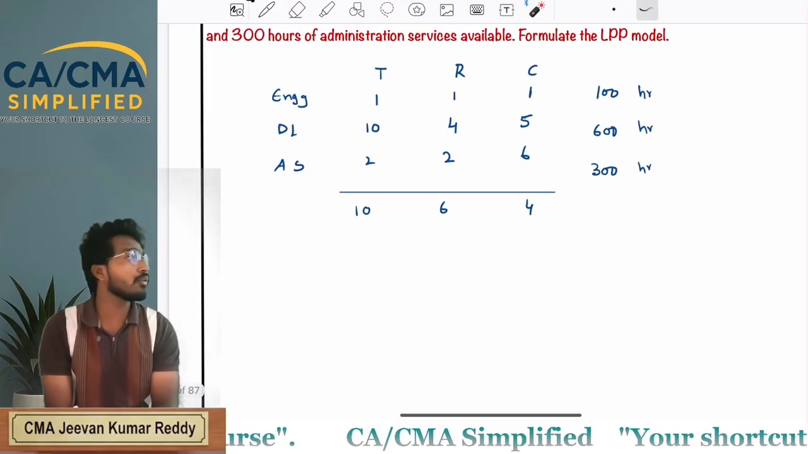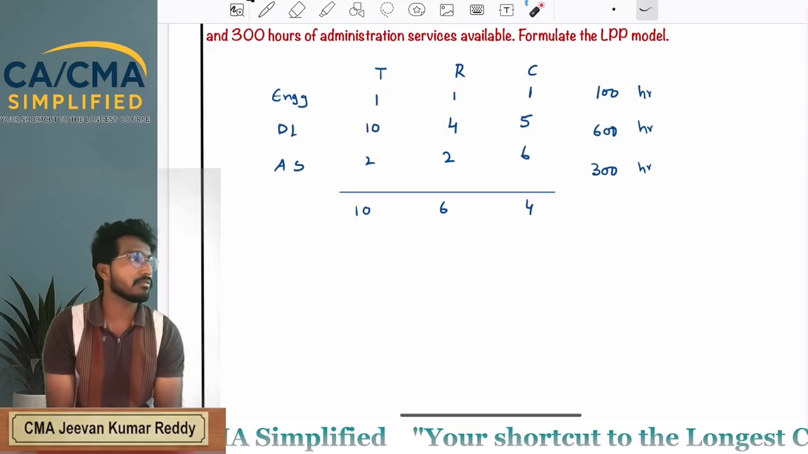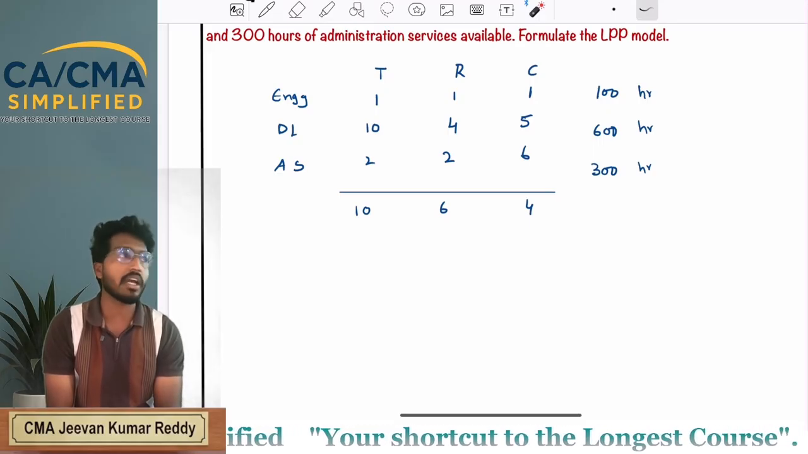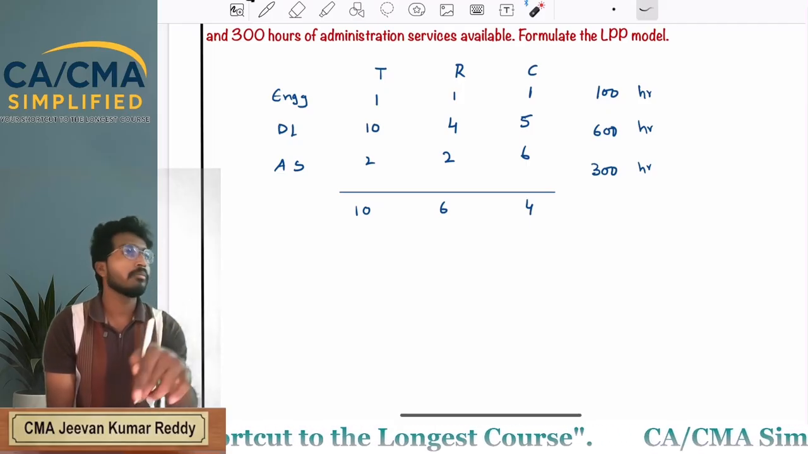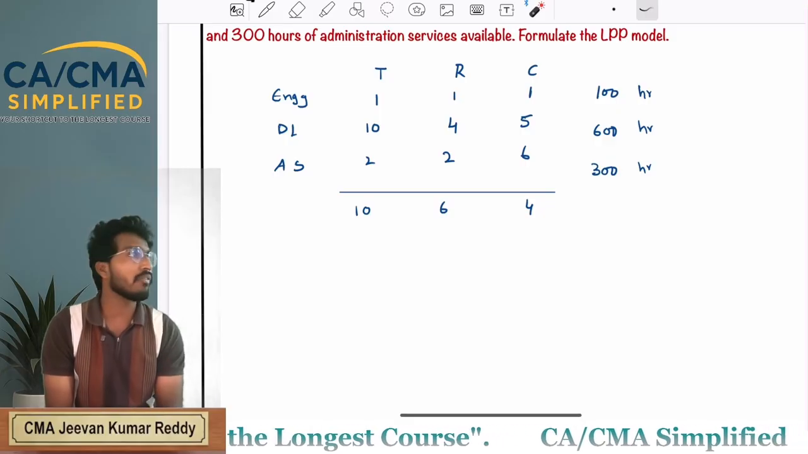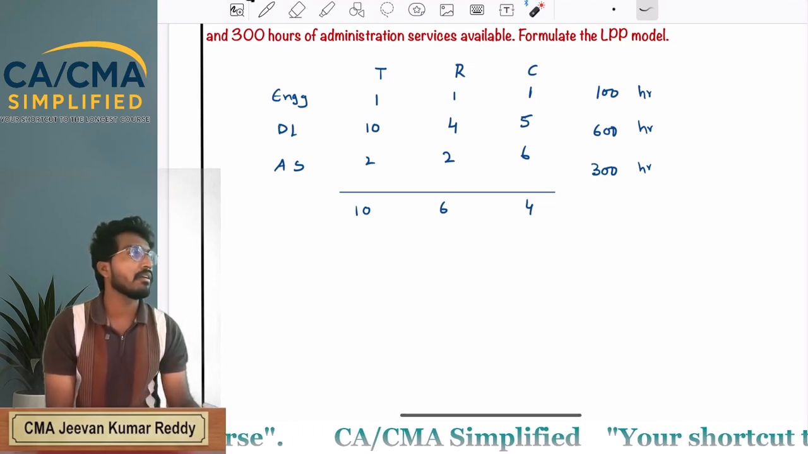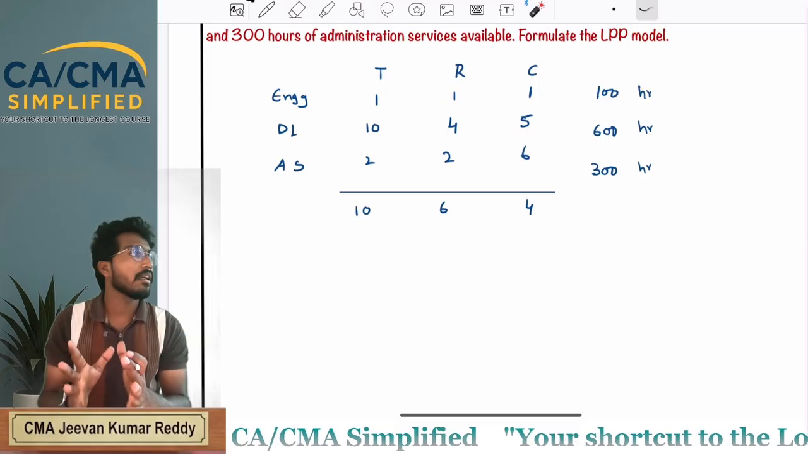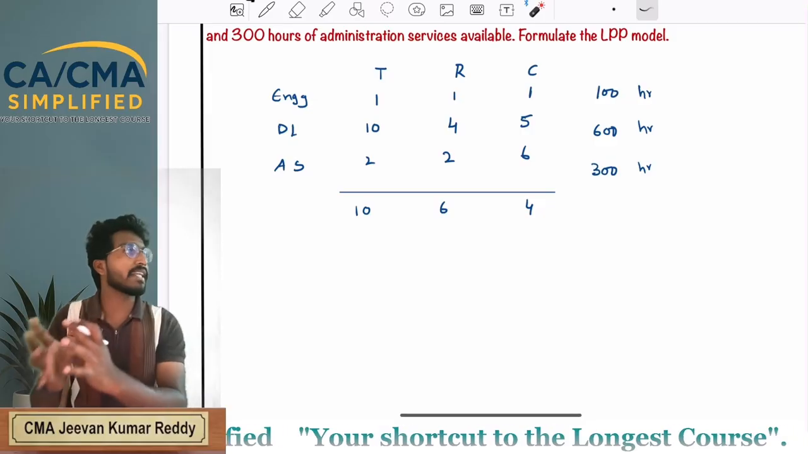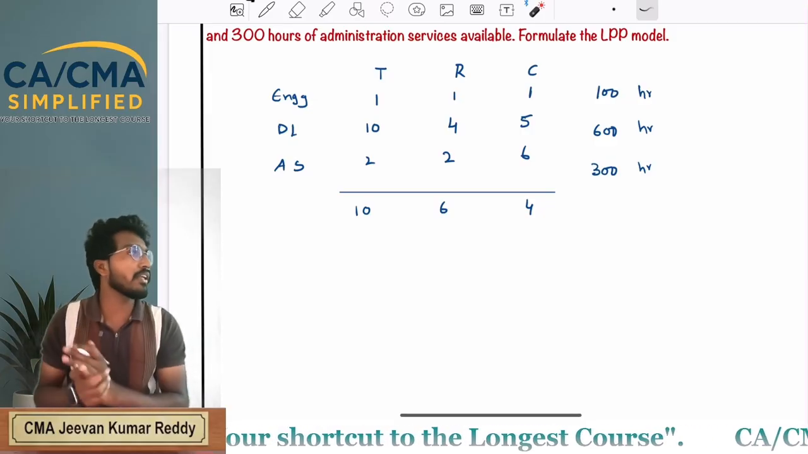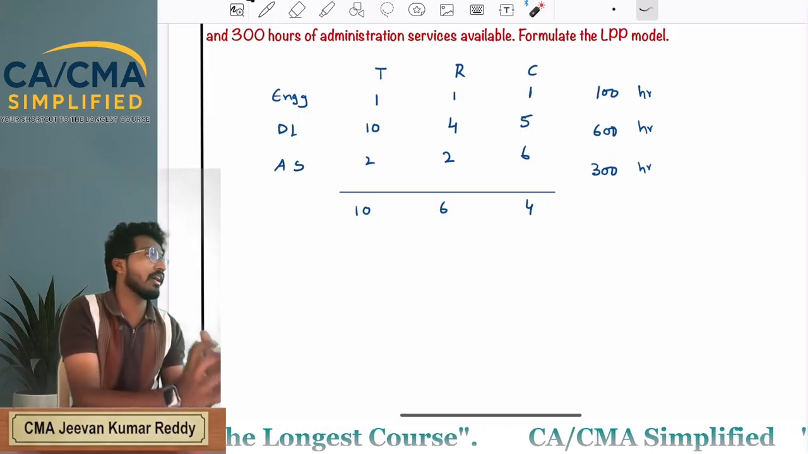Now, what is your objective? Your objective is to maximize profit. Did he mention anything about cost? No. If he mentioned something about cost, your objective would be to minimize the cost. Now he mentioned profit, so your objective is to maximize the profit. How to maximize profit? By selling the best product mix, you will get the maximum profit. So how to get the profit of the company? Profit of transistors plus profit of resistors plus profit of carbon tubes.